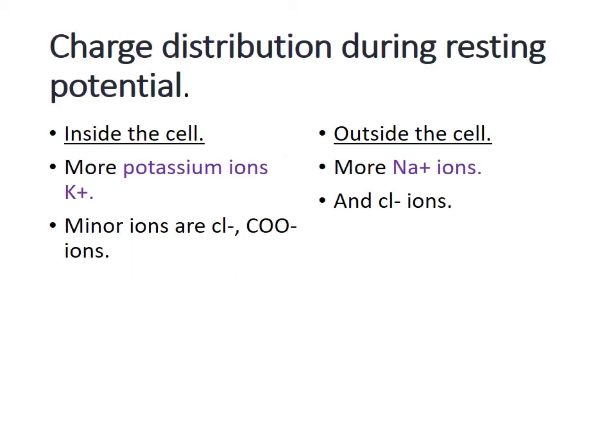Let us discuss the charge distribution during the resting potential. When you look at the inside of a cell, there will be more potassium ions and minor ions such as chloride ions and carboxylate ions. But the outside of a cell there are more sodium ions and chloride ions. So those are the charge distribution during the resting potential. Those charge distributions cause the inside of a cell to be more negative, but the outside of a cell to be more positive.